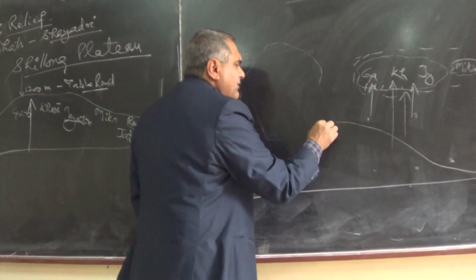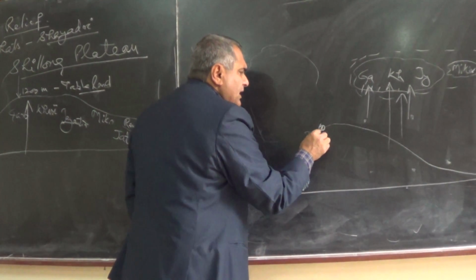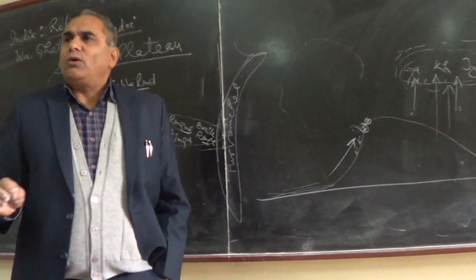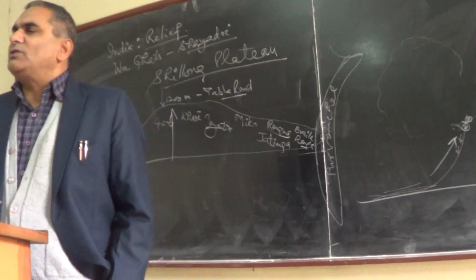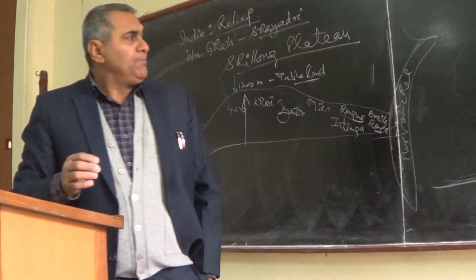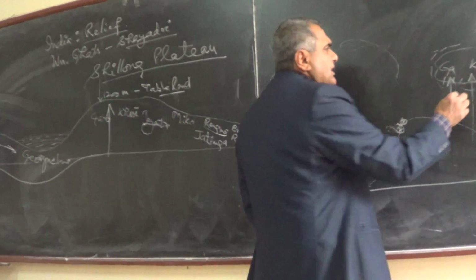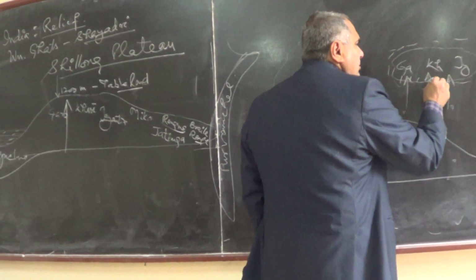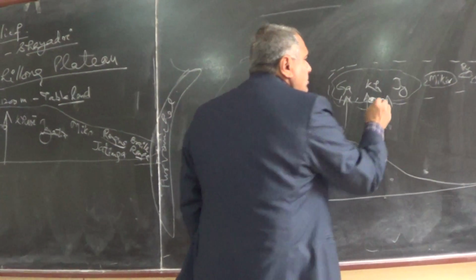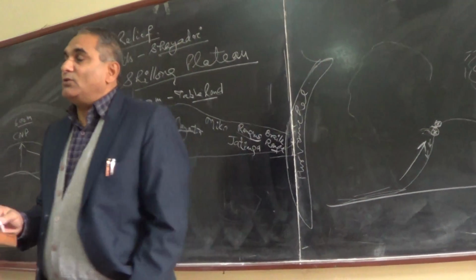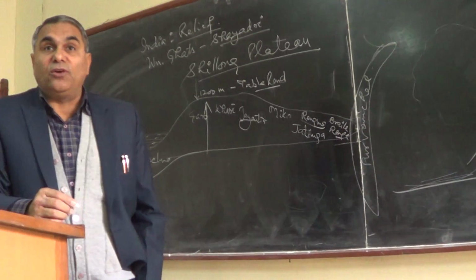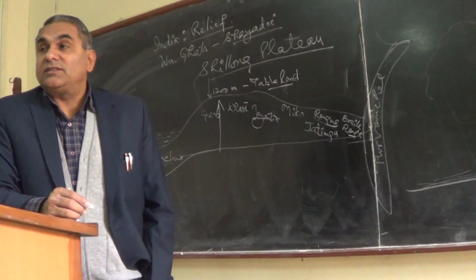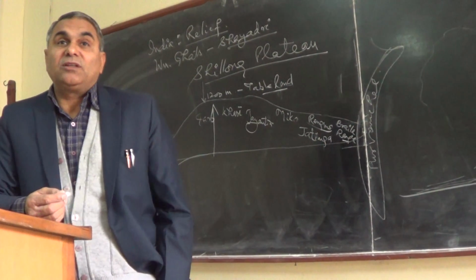So here we have Mawsynram and here we have Cherrapunji, the wettest places in the world which receive maximum rainfall, because they are located here. Both these places receive more than 1,000 centimeter rainfall. Delhi receives only 60 centimeter of rain.